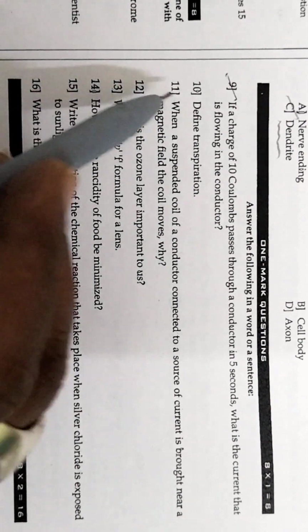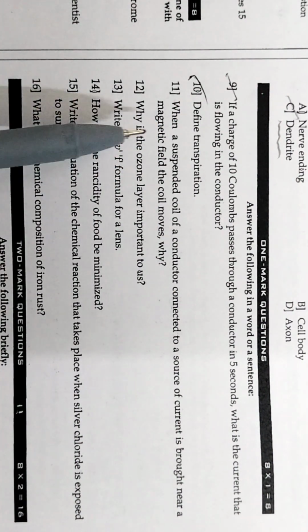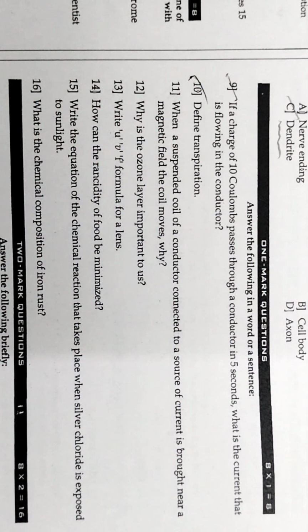So next question, define transpiration. Transpiration is defined as the loss of water from the aerial part of the plant body. What is transpiration? The process of loss of water from the aerial part of the plant body is called transpiration.